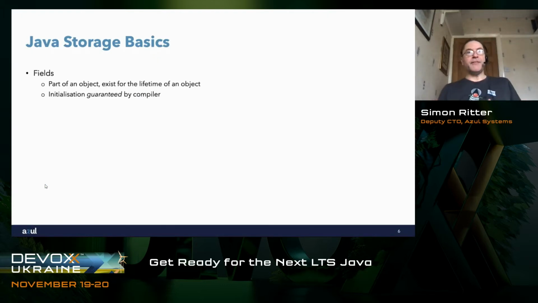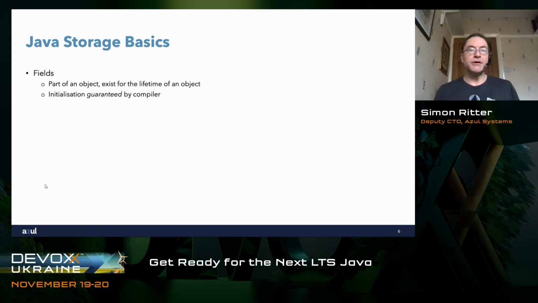The first thing we need to talk about then is the fact that in Java as a language, we need to be able to store information. I mean, it's the basic idea behind programming languages. And the way we do that in Java, because it's object oriented, happens in a couple of different ways. So the first thing is that if we define a class which encapsulates state and behavior, part of that will be a number of instance fields.